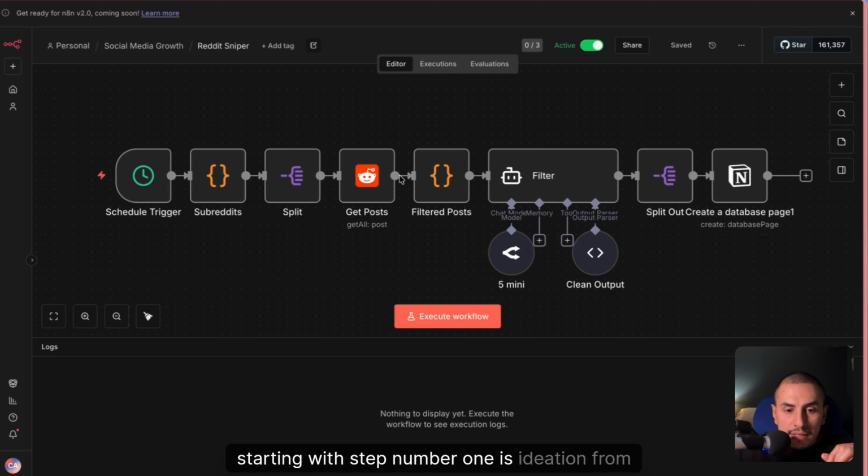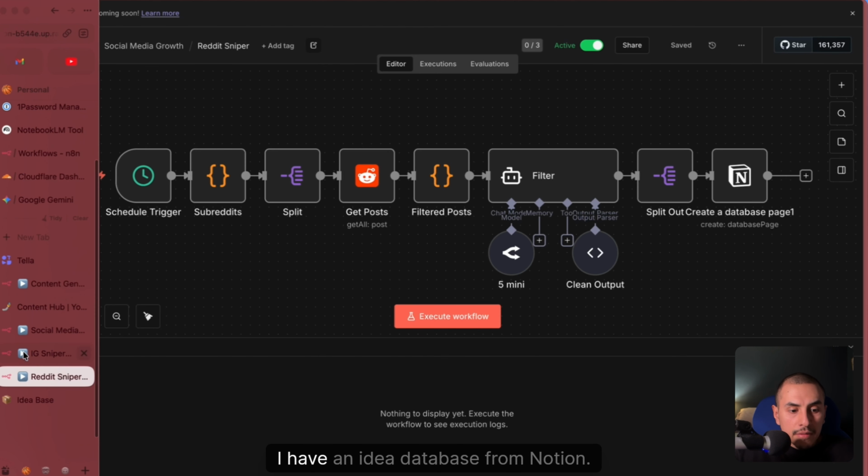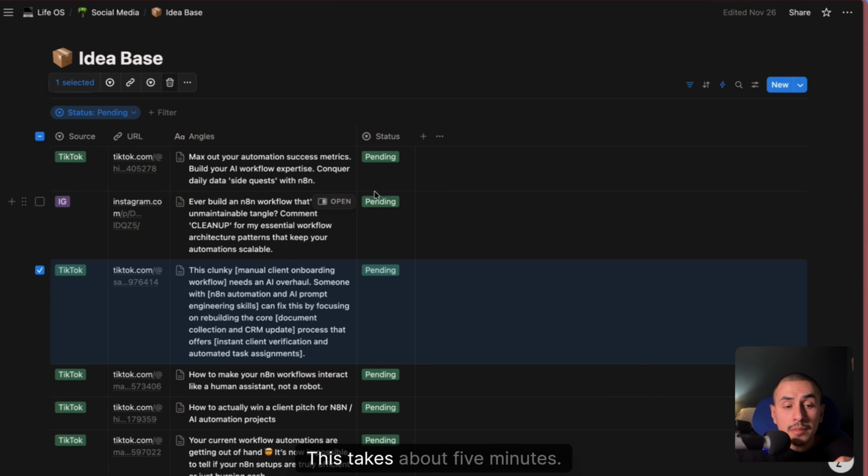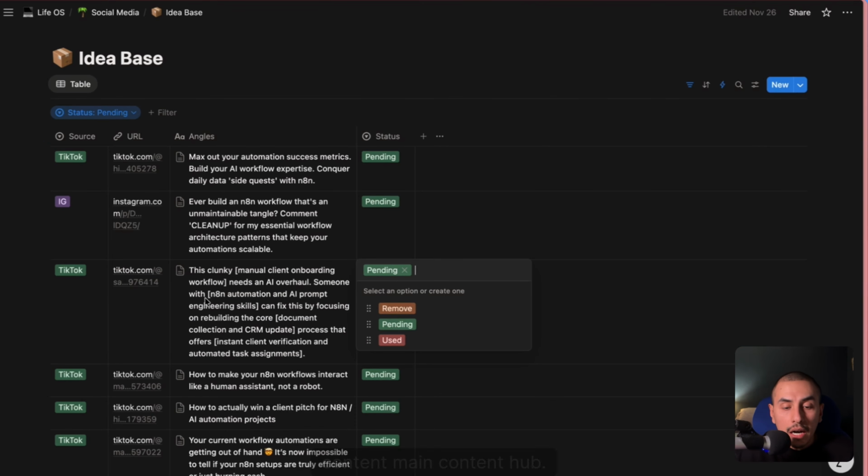Starting with step number 1 is ideation from your banks. I have an idea database from Notion. This takes about 5 minutes. My job here is to look at ideas that are relevant, and whichever ones I feel I can talk about and provide a unique angle, I just add this to my main content hub.